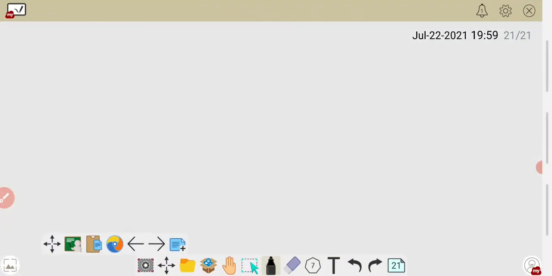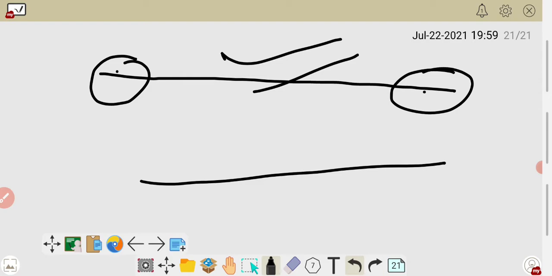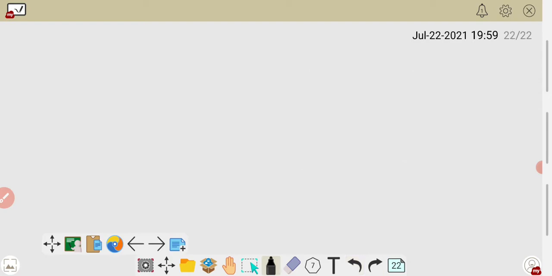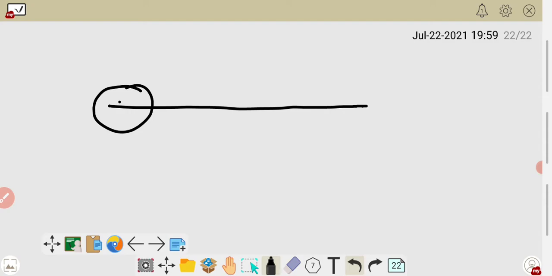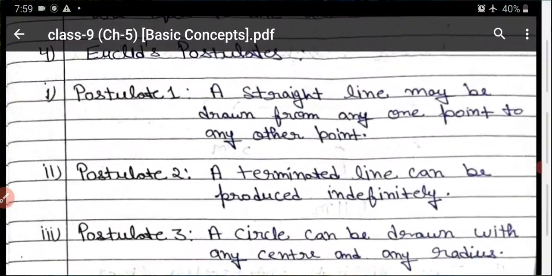All of you know that if you want to draw a straight line, what do you need? One point and one other point. When you draw a line from one point to the other point, you always get a straight line. All of you already know this very well, but it is explained here in the form of a postulate. You start at one point and come to the other end point, then you draw one straight line. It means that for a straight line you need 2 points. Okay, now come to the next one.